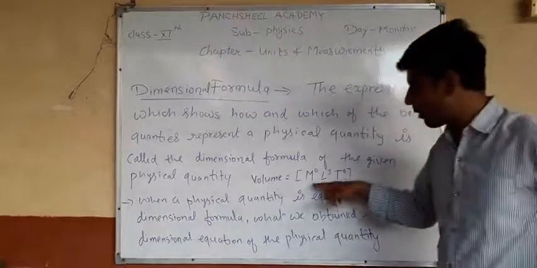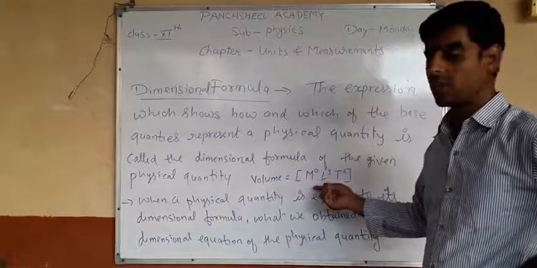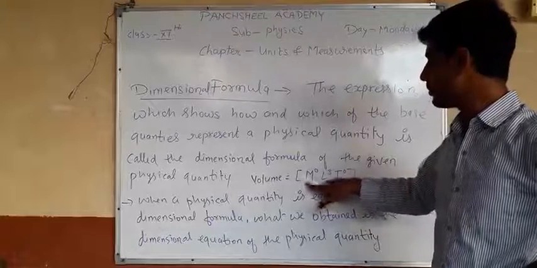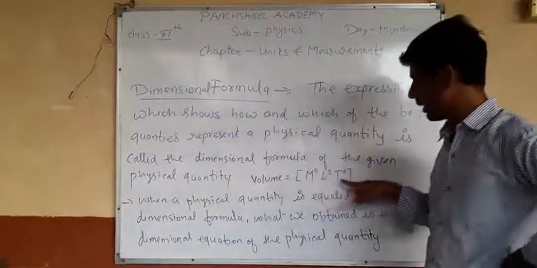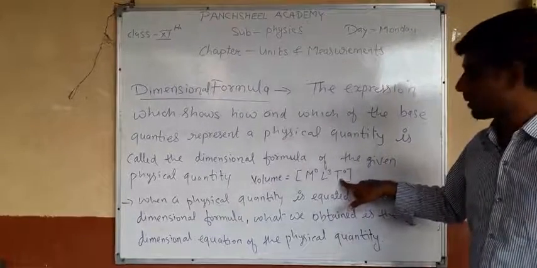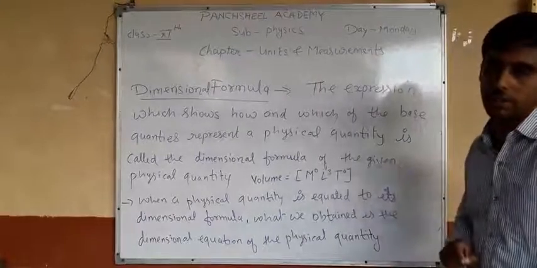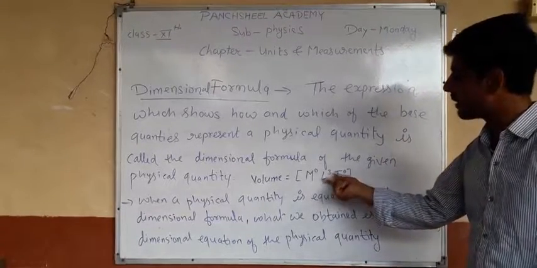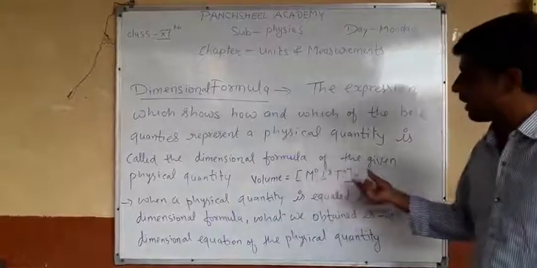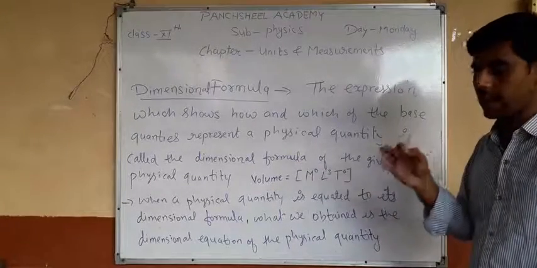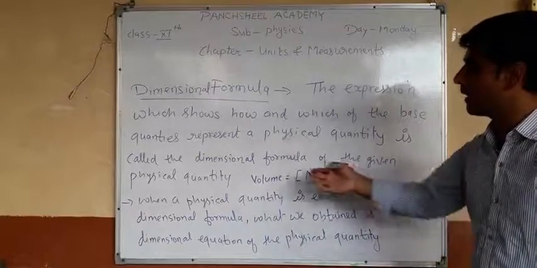From this formula we get the information that in volume the mass has dimension 0 and the time is also 0, only length is involved in it and the length is raised to the power 3. So this formula gives direct information about which physical quantity is involved in it.